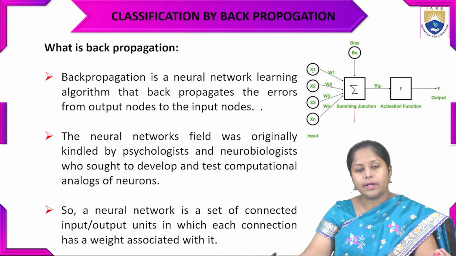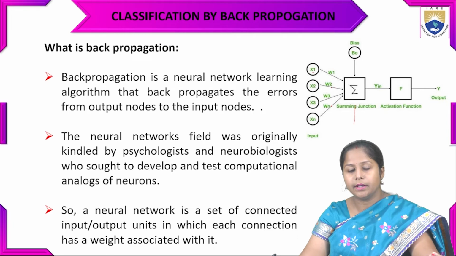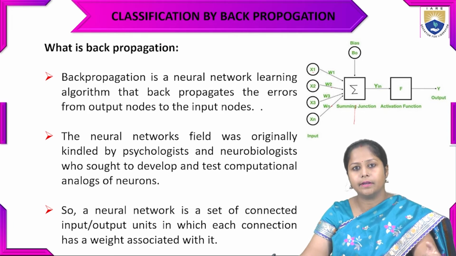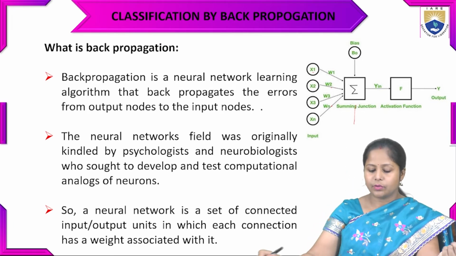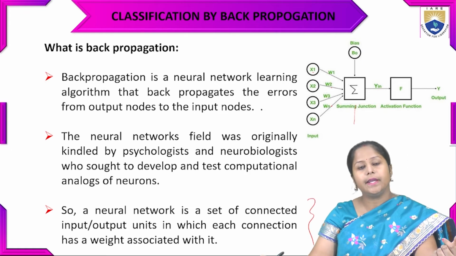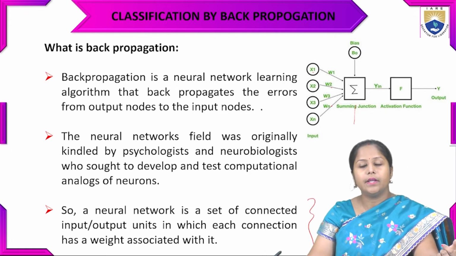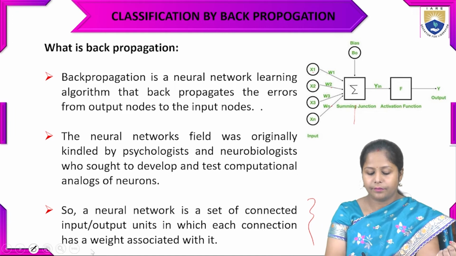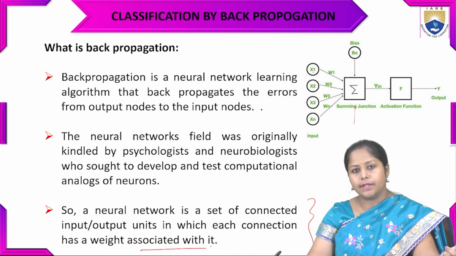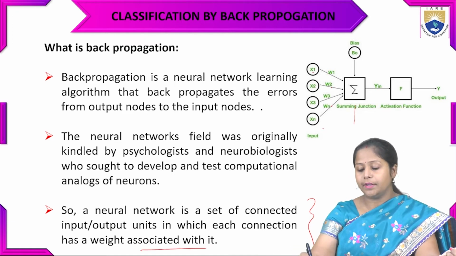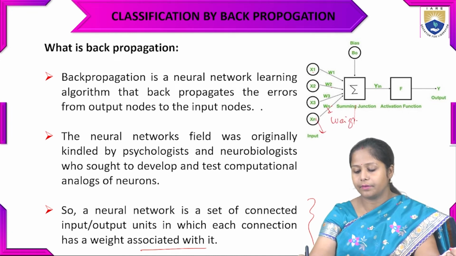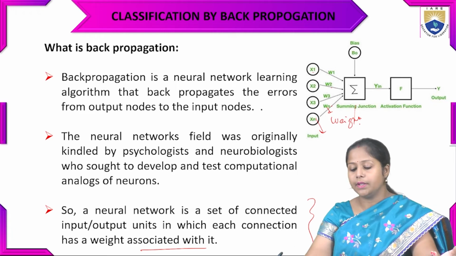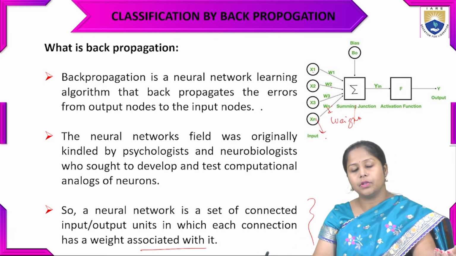I have told you what neurons are in the brain. So a neural network is a set of connected input and output units in which each connection has a weight associated with it. As I have said, there is the input and there is the weight associated with each neuron.